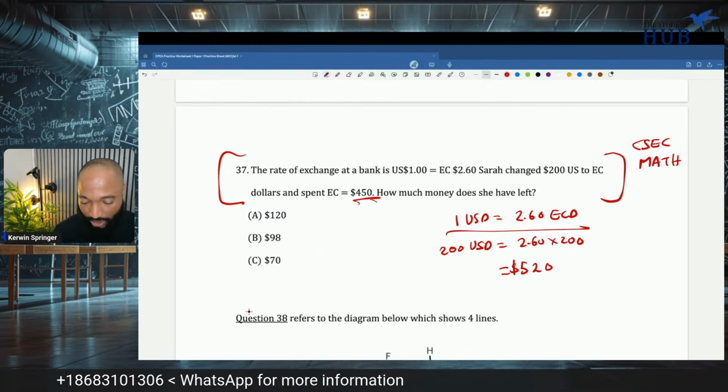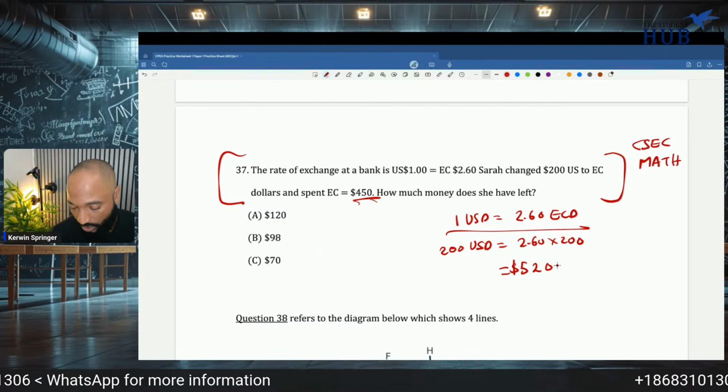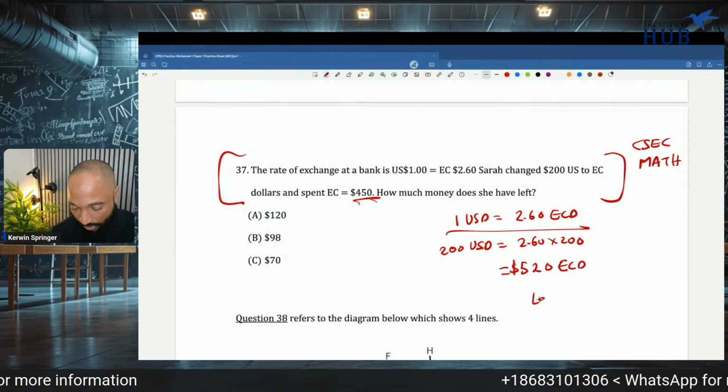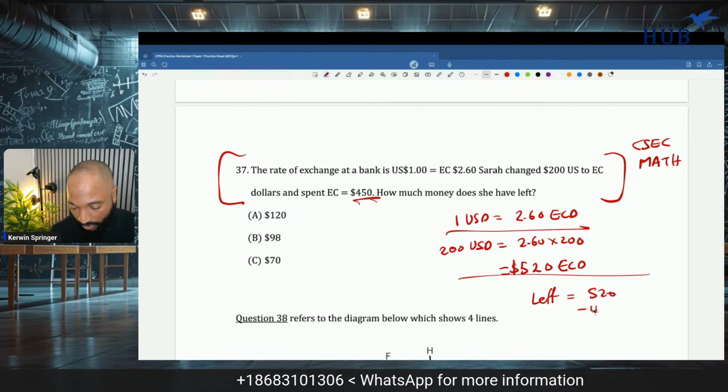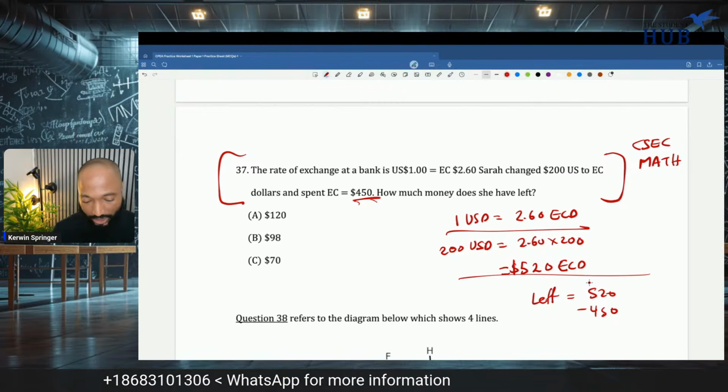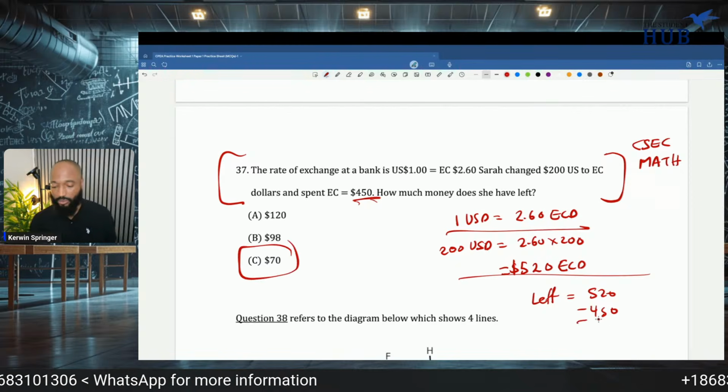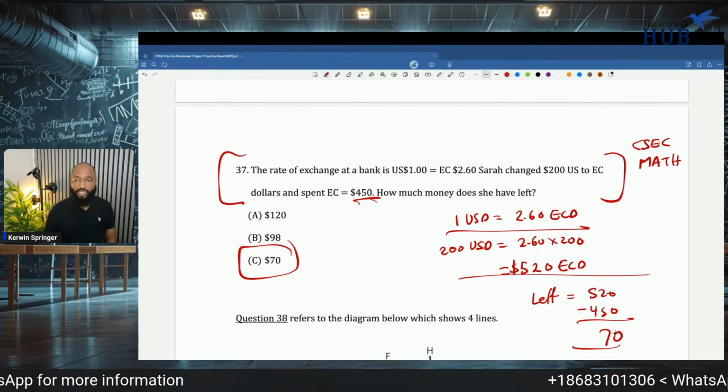Look how much she spent. She spent $450. So this is EC. So what's left is going to be the total, 520 minus 450. When I subtract this, I would get $70. Are we cooking?